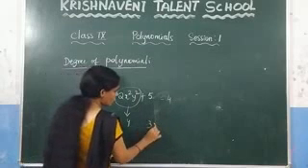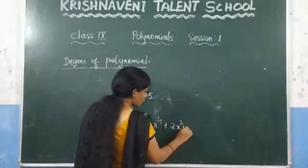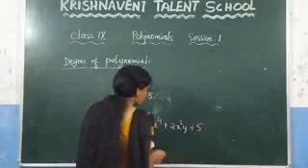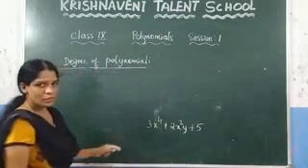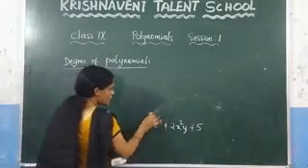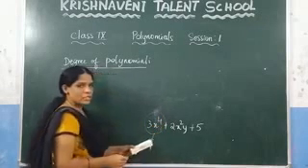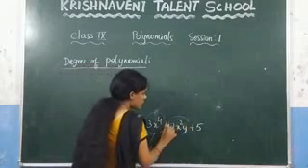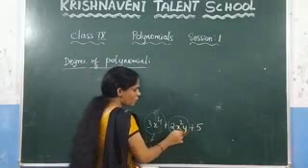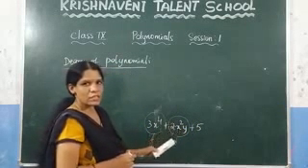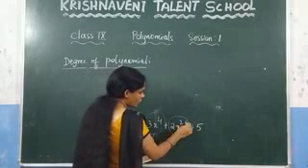Let us consider one more, 2x power 4 plus 2x squared y plus 5. Let us consider this polynomial in 2 variables. How do you find the degree of the polynomial? For this term, what is the power here? 4. You need to check for each term here. For this term, what is the power here? If it contains 2 variables, what do we need to do? We need to add the sum of the exponents. Here, what is the sum of the exponents here? 2 plus 3.